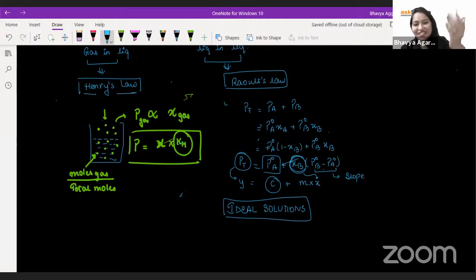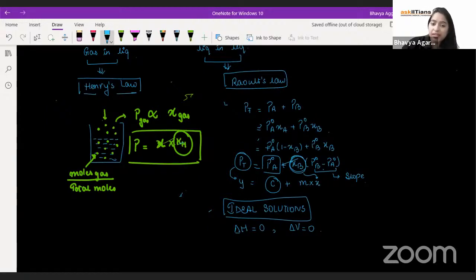batch. Okay. So when you talk about ideal solutions, delta H mixing is 0, delta V mixing is 0, and they follow Raoult's law properly.